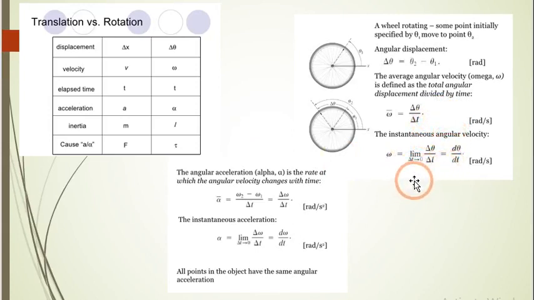Instantaneous angular velocity can be written as delta theta upon delta t, where limit of delta t tends to 0. यूनिट आएगा इसका, delta theta upon delta t, एंगल का यूनिट होता है रेडियन, टाइम का सेकेंड, so unit of angular velocity is radian per second. एक बार देख लीजिए पूरा.